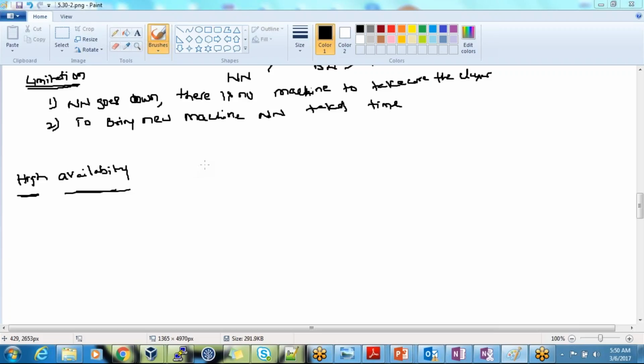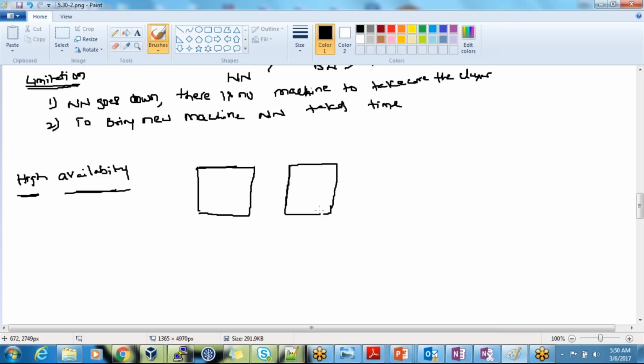What is high availability? You will have two name nodes here. They are called name node 1 and name node 2. Name node 1 is called the active name node. These are in the Hadoop 2 architecture, right? Name node 2 is called the standby name node.